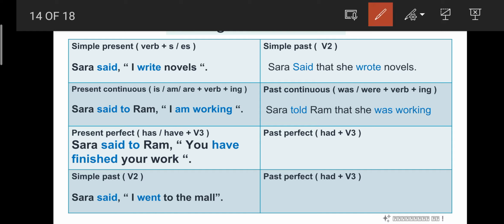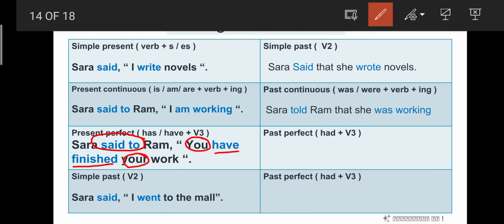Okay, next example. Sarah said to Ram, you have finished your work. Again the reporting verb is said to, so it will be changed into told. What are all the pronouns used here? You is there, your is there, so these should be changed, and the verb is have finished.